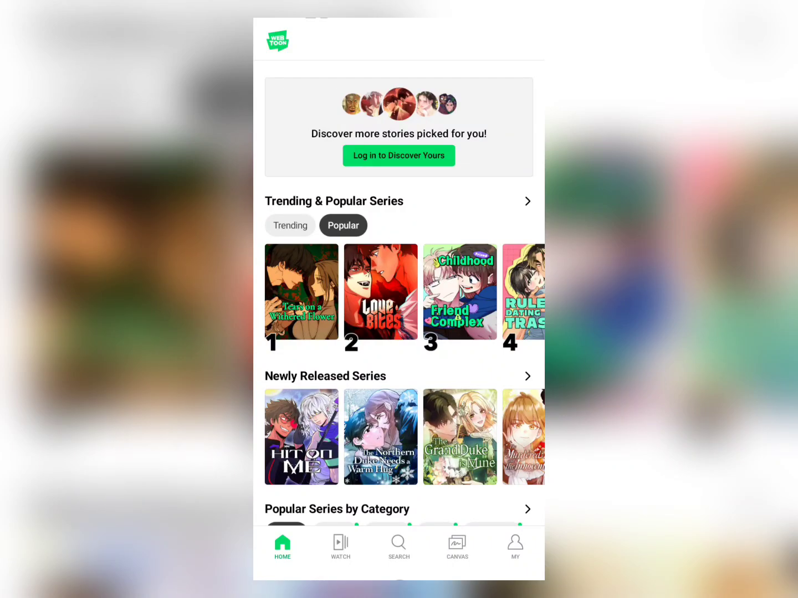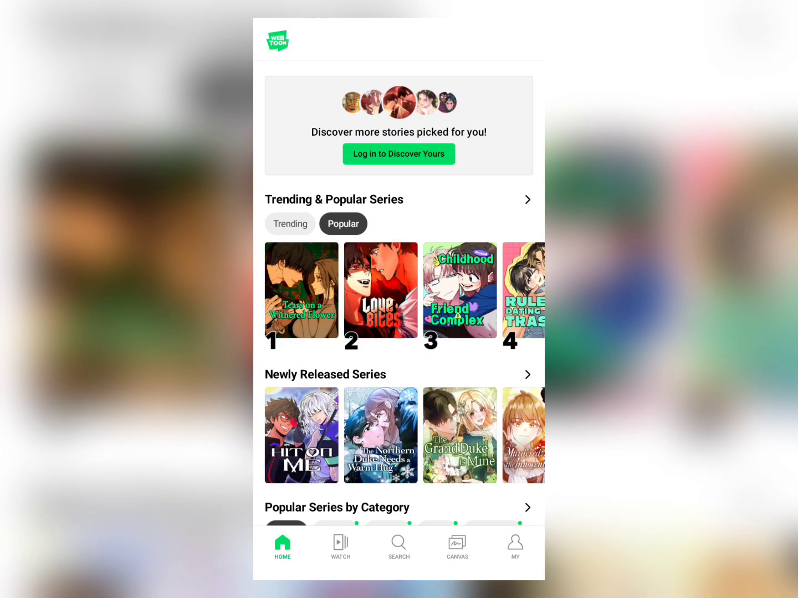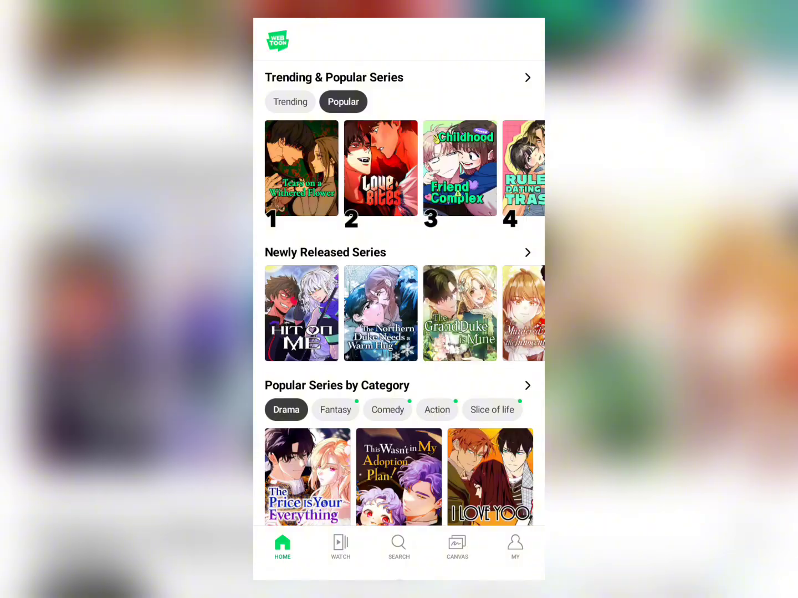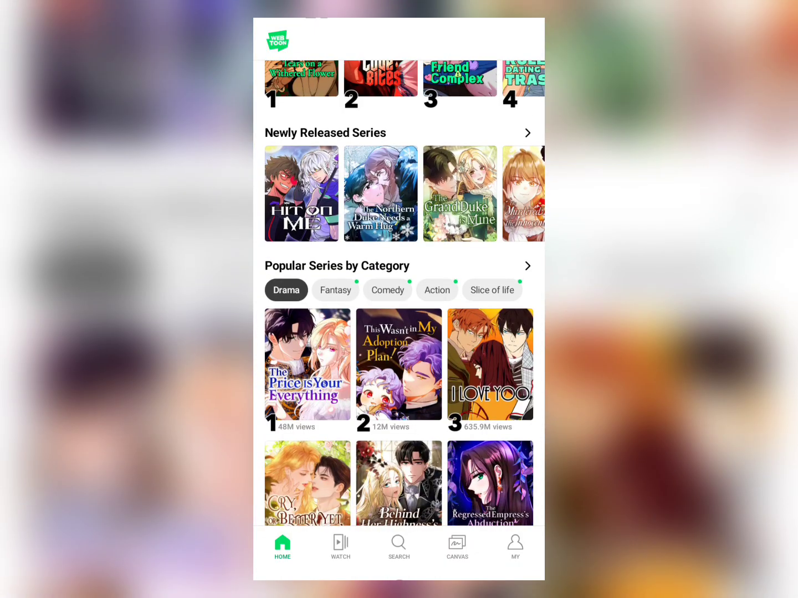This is pretty much the home screen of the application. This application here is pretty much an anime type of application, and you have quite a lot of anime books and support which you can read and watch here on this application. So a lot of them, all you have to do is choose whichever one you want.